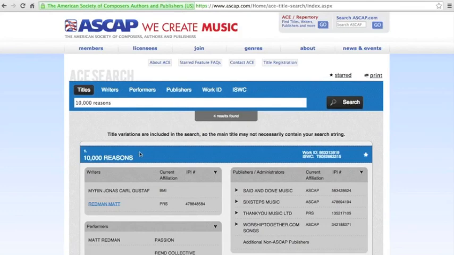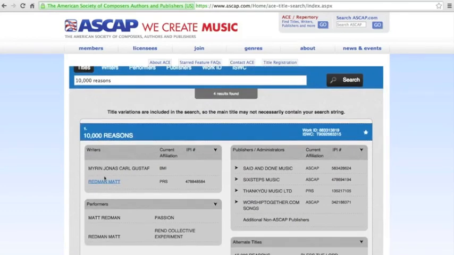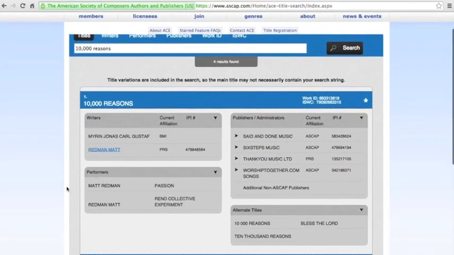So first result right here looks like what we're looking for. And it's 10,000 Reasons. You can see Matt Redman's name here. You can see some other names that you're familiar with, Six Steps, Thank You Music, Worship Together. So now we know we found what we're looking for. So a couple of things I want to show you here.